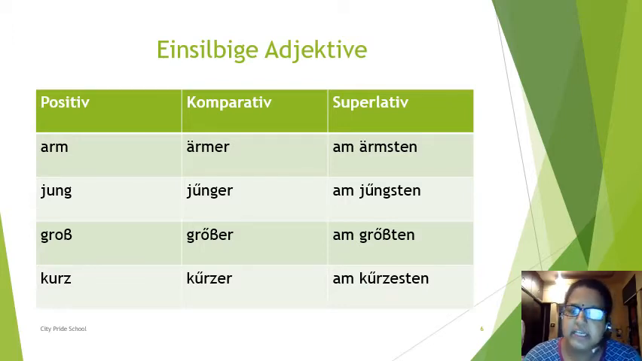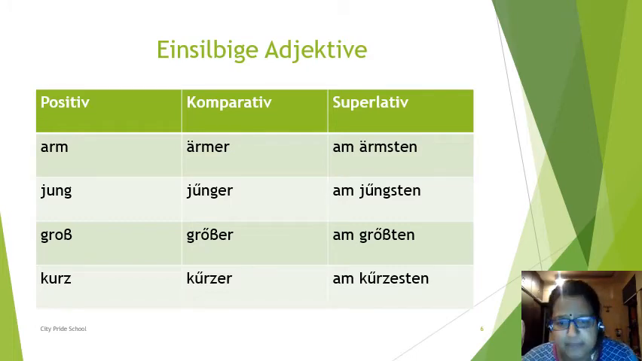Jung, it is also einsilbig, one syllable. So jünger, umlaut is added. U has changed into Ü in case of comparative as well as superlative. Jünger, am jüngsten. Groß. Now remember groß as an exception, students.